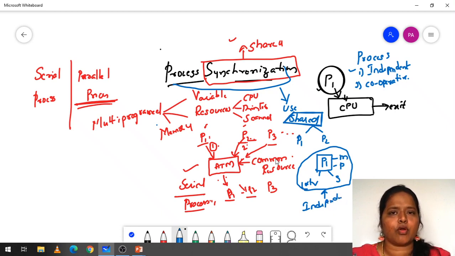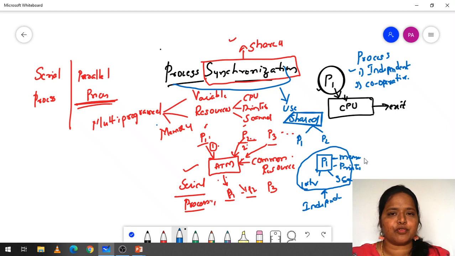Independent means not depending on any other process for the completion of its work. For example, as I said, P1 is an independent process which has its own memory, own printer, own scanner, and own local variables. It does not depend on any other process for its execution.